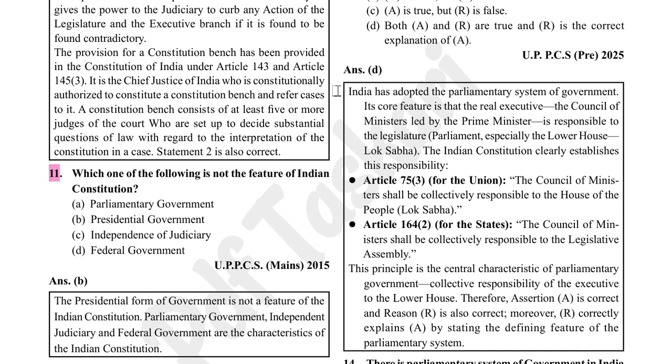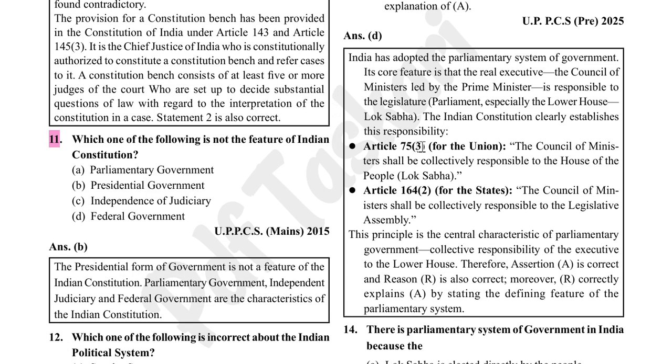India has adopted the parliamentary system of government. Its core feature is that the real executive, the Council of Ministers led by Prime Minister, is responsible to the legislature, parliament, especially the lower house, Lok Sabha. The Indian Constitution clearly establishes this responsibility.